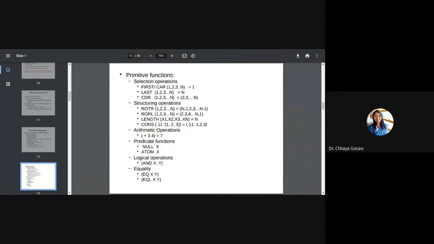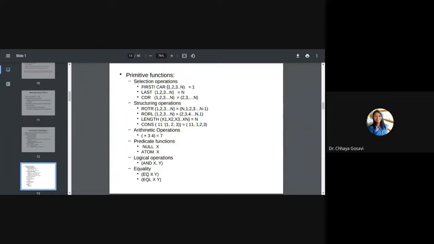Set of primitive functions. There are different types of primitive functions available in each language, like selection operations, structuring operations, arithmetic operations, predicate functions, logical, and equality. Selection means selecting a particular element from a sequence, that is a list. Some languages use first or car. Car is an inbuilt function which returns the first element of the list.